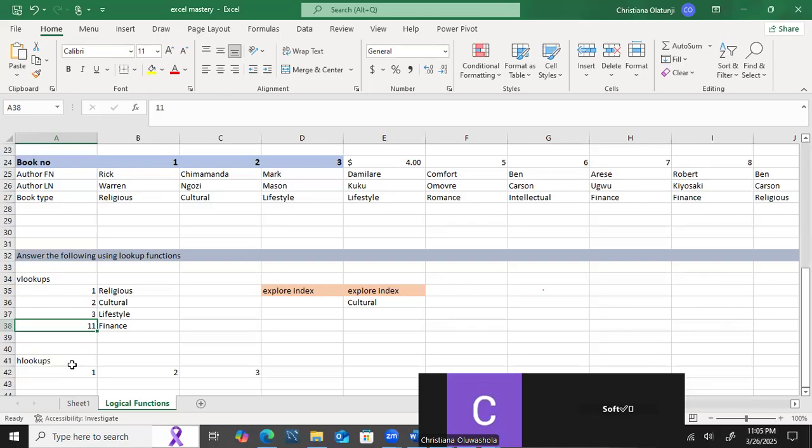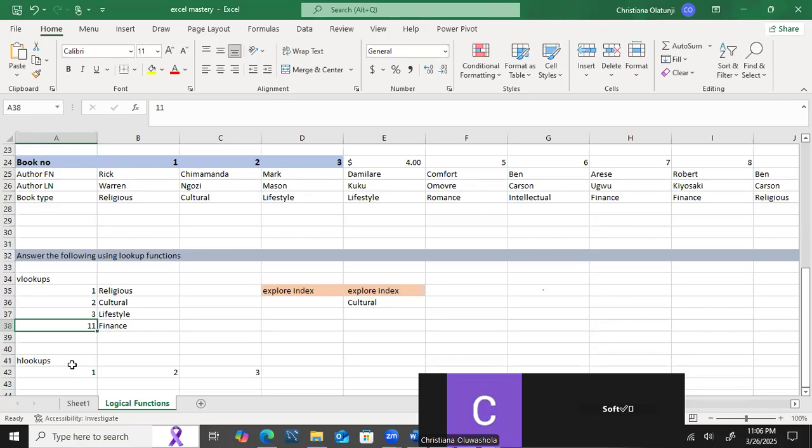So yeah, HLOOKUP searches for data arranged in horizontal form using a row index, unlike VLOOKUP, where we used a column index. It finds a value in the table and returns a corresponding value from another row. The vertical lookup returns information from another column, but here it returns information from another row using the row index. Now this one looks from left to right.